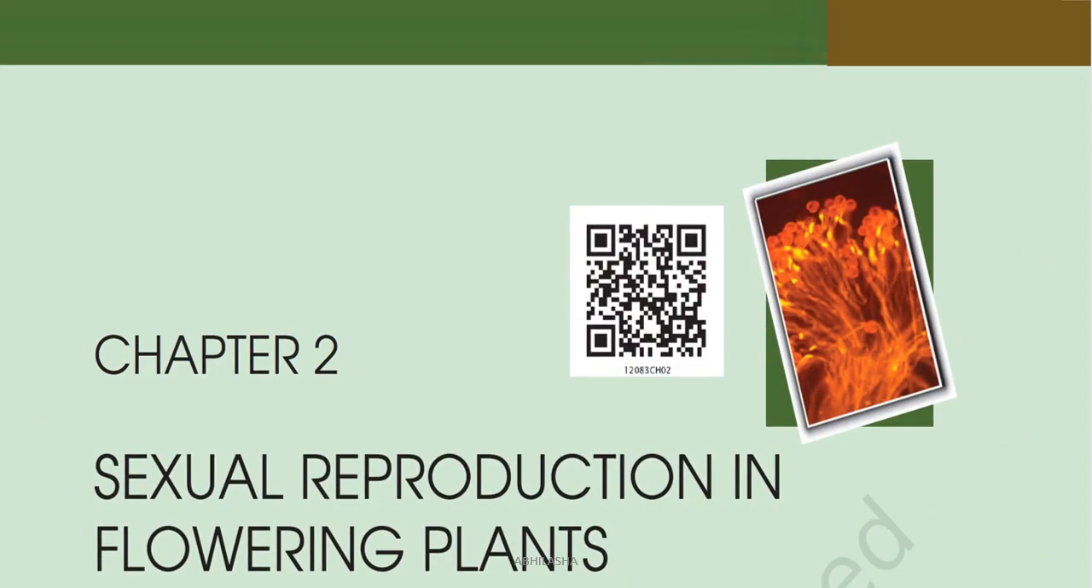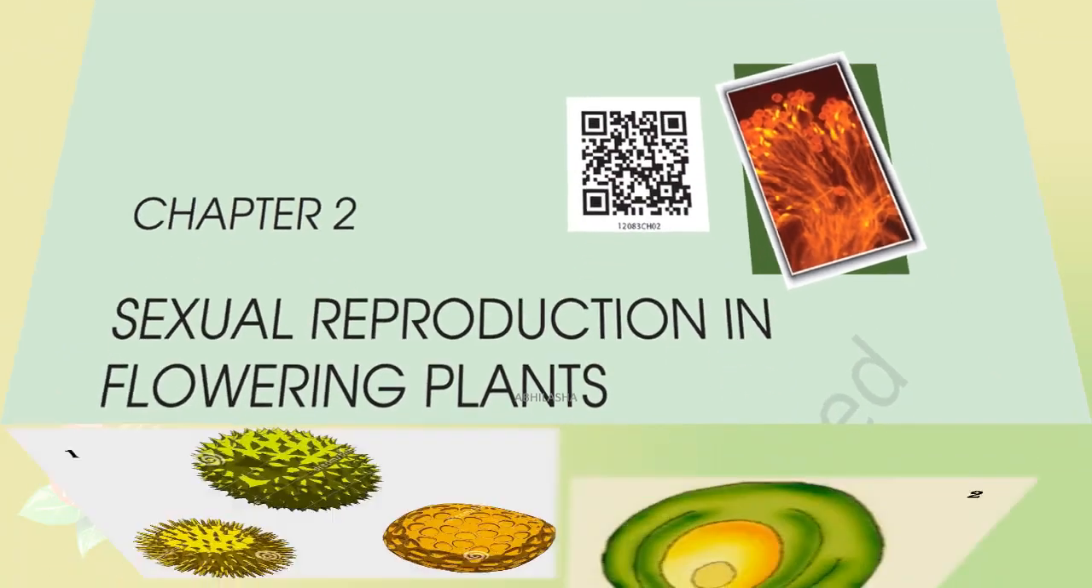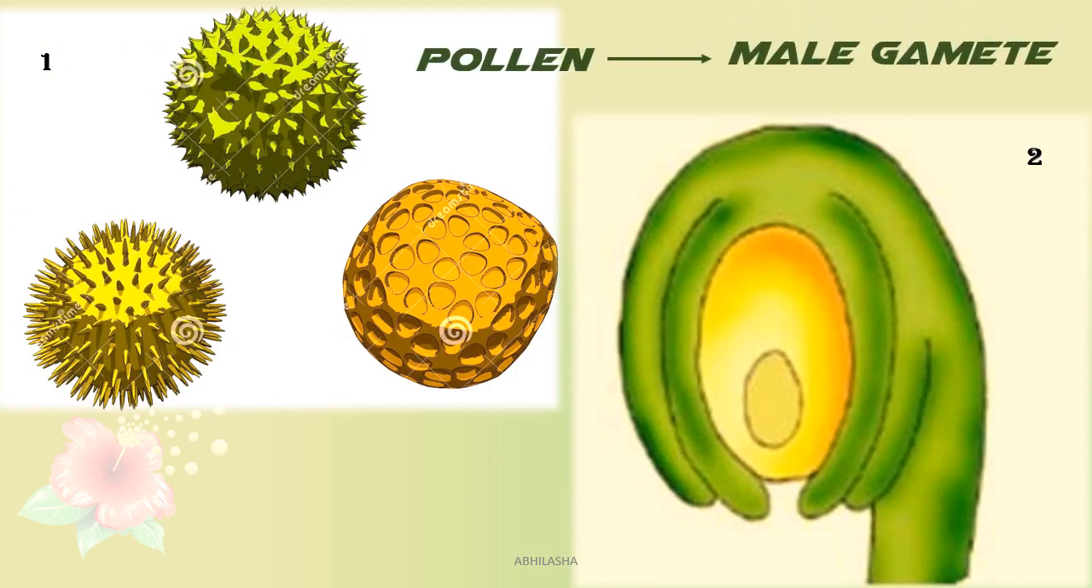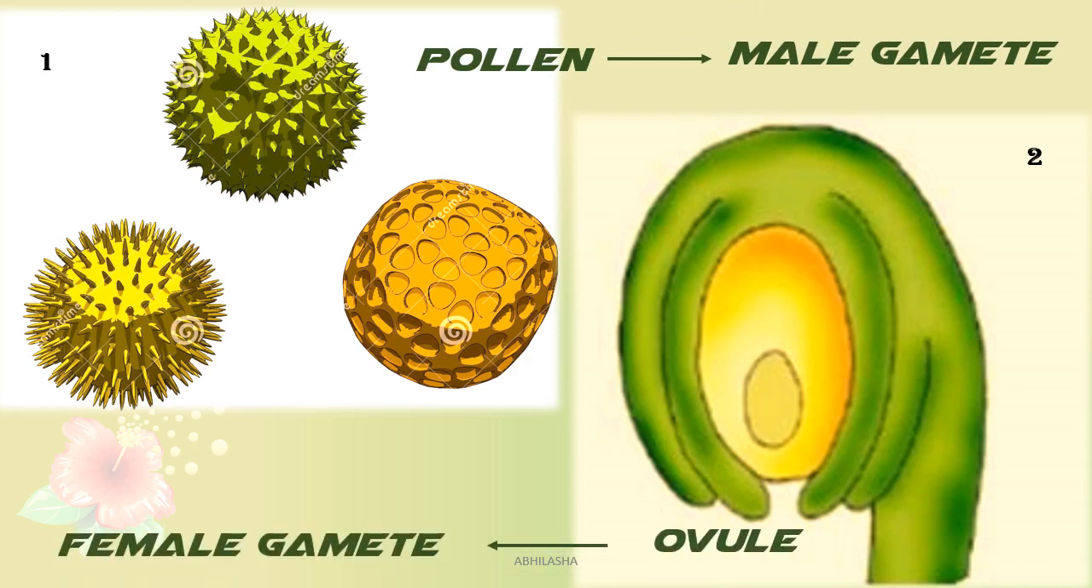Today I resume lesson 2 of your biology book, Sexual Reproduction in Flowering Plants. In the previous two classes, we studied these two structures. Can you identify them? Number one is pollen, which contains the male gamete, and the second one is ovule, which carries the female gamete.